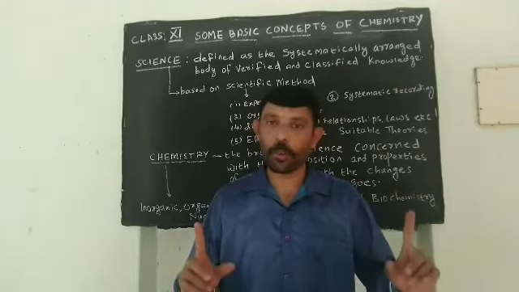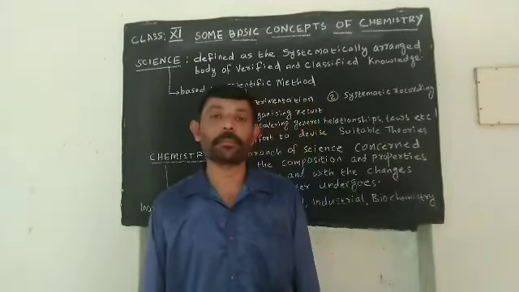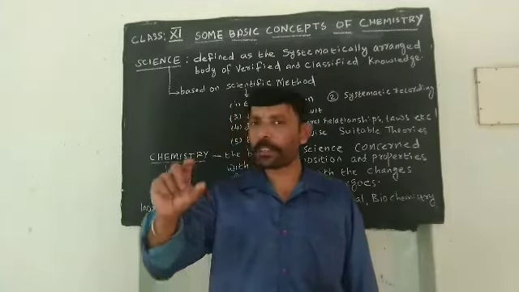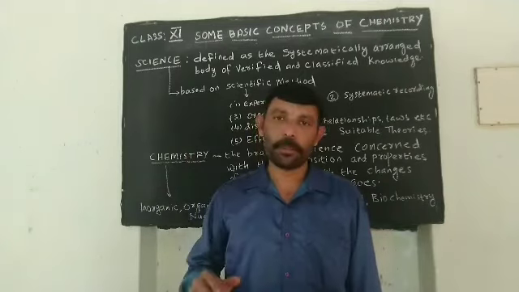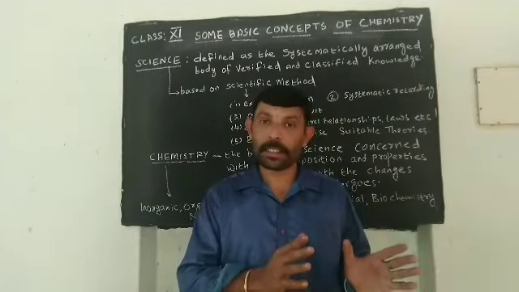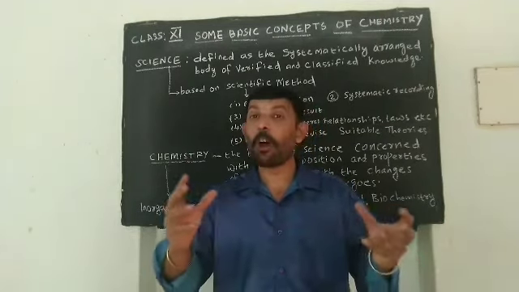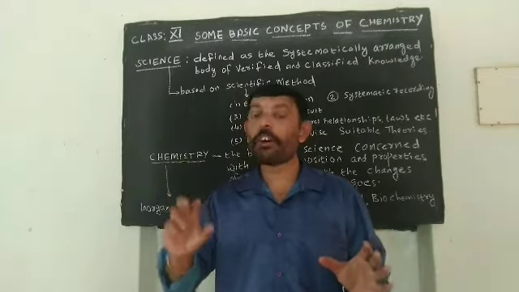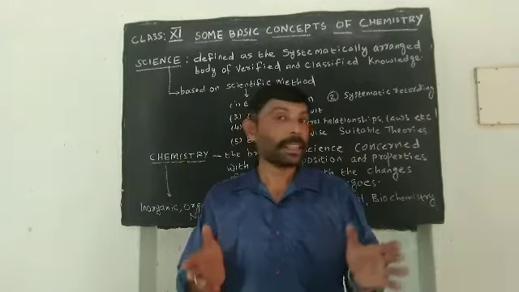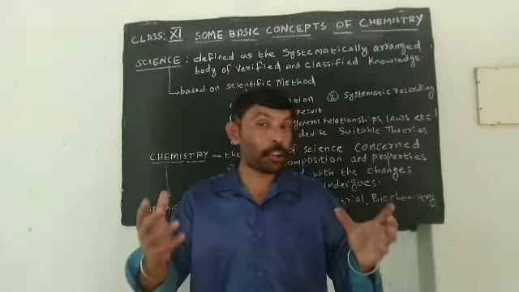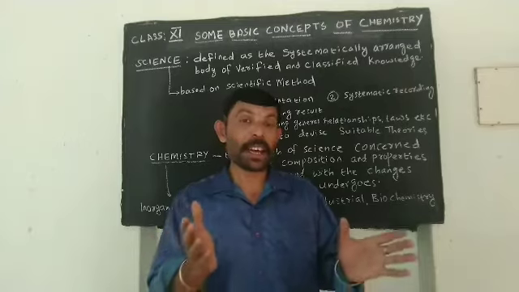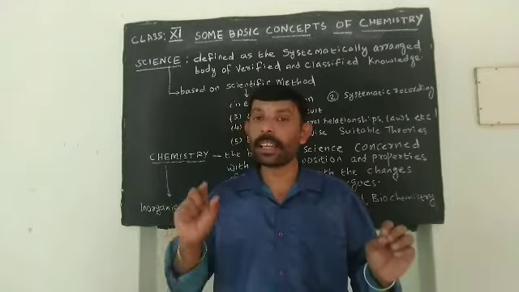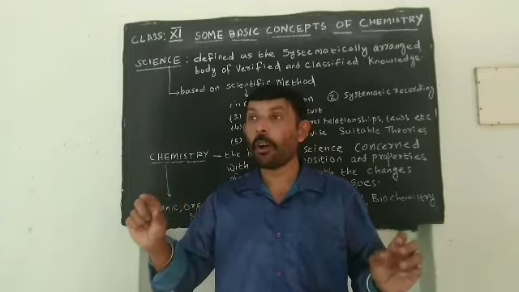They are, the first one, experimentation. What is meant by experimentation? Doing some experiments in the laboratory. While doing some experiments, we are getting some observations. So, second step is recording of observation. Then, as a result of this observation, we are getting a conclusion or a result. So the third is conclusion or result.